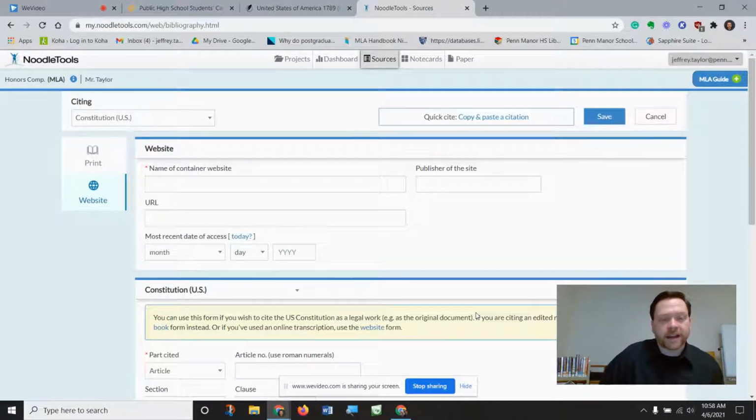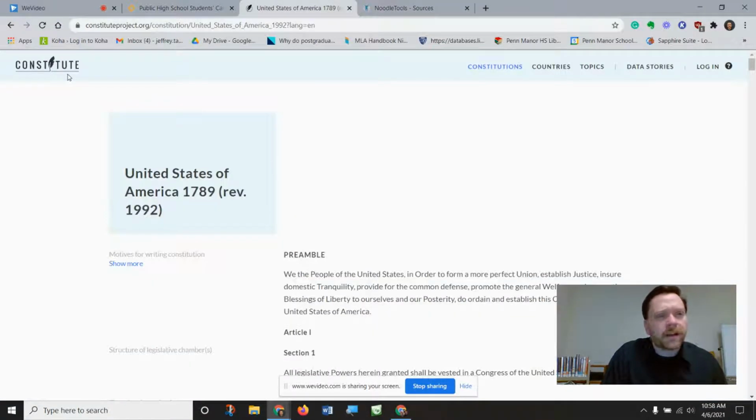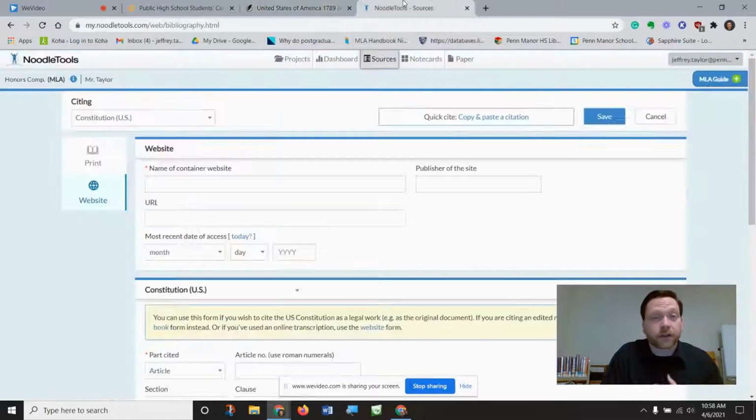This will allow your in-text to look correct, and there is a very specific form of in-text citation with the Constitution that you don't find in other types of citations. So, as long as you've made those choices, you can go in and fill it in. If the information is very basic, you look at, okay, where's it posted at? What's the name of the website? I used a website called Constitute from constituteproject.org. It's got constitutions of a lot of different countries.